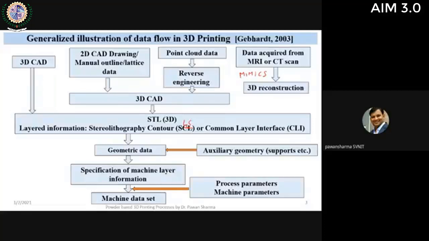The purpose of showing this slide is that I will be discussing some powder based techniques. In fact, in all the 3D printing techniques, we need this data set. And if I talk about the research part, people are working on the development of new file formats. They are working on support structures, optimization, and machine parameter optimization. So this is the complete profile of a 3D printing technique.